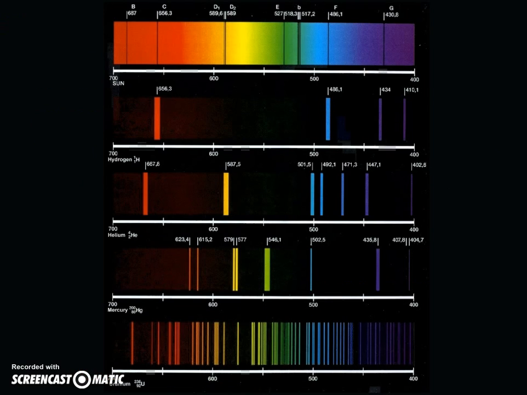So here's another spectrum. You can see we have some absorption here. We have several that are emission spectrums. All of these are for different gases. So this is the sun. This is our visible light ray or light spectrum that we see. For hydrogen gas, helium gas, mercury, and uranium.